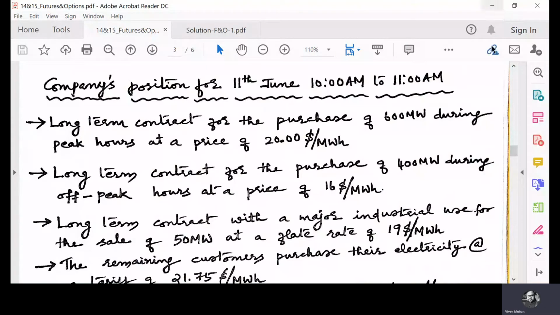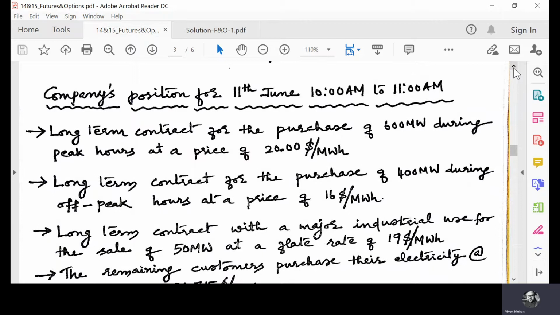Good morning, everyone. So today we are going to discuss a problem on futures and options. The data is given here. A generation company is positioned for 11th June, 10 a.m. to 11 a.m. There are many transactions. Some of them are physical transactions and some are financial transactions.